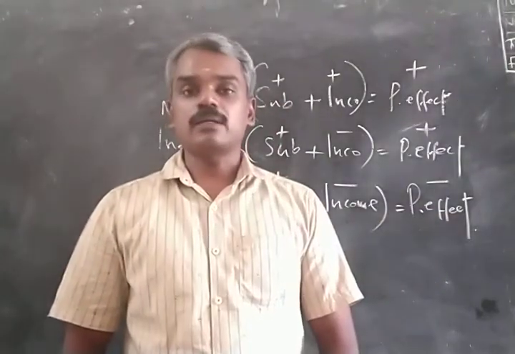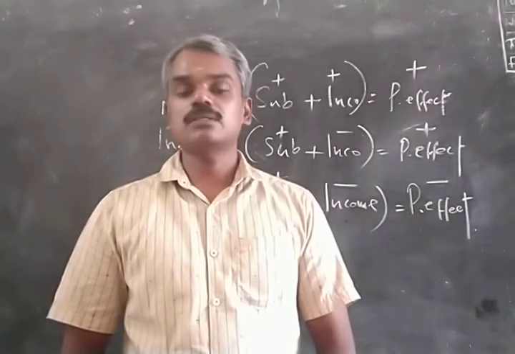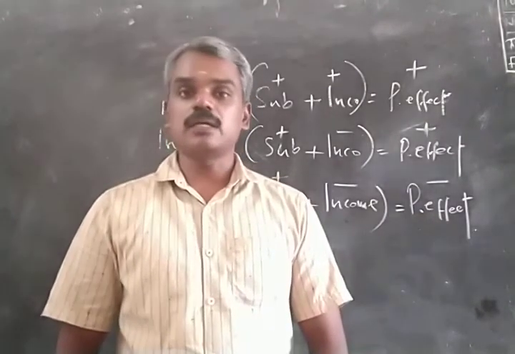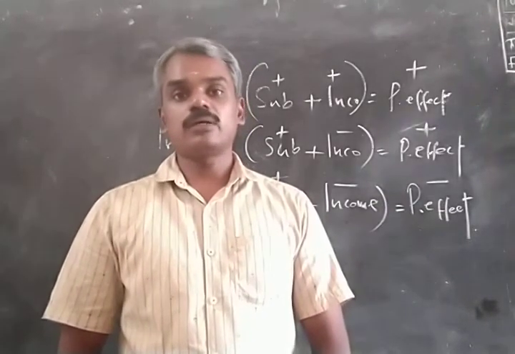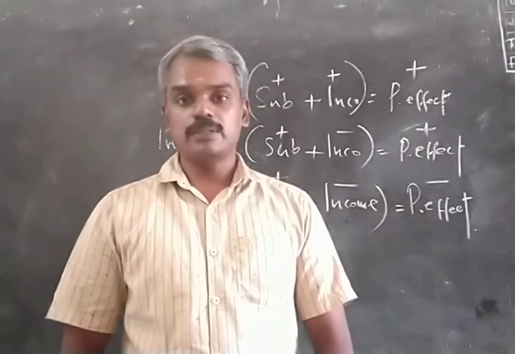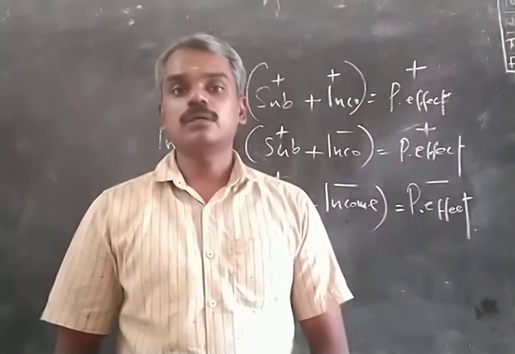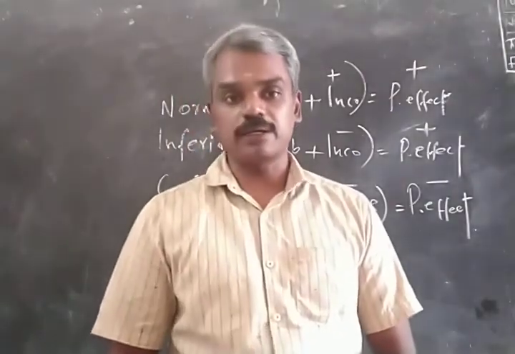Now we will explain how these three types of commodities can be represented using the Hicksian method. We can represent it either by Hicksian method or Slutsky's method, but here we are employing the Hicksian method, that is compensating variation, to see how these three types of commodities, normal, inferior and Giffen commodities, can be explained.